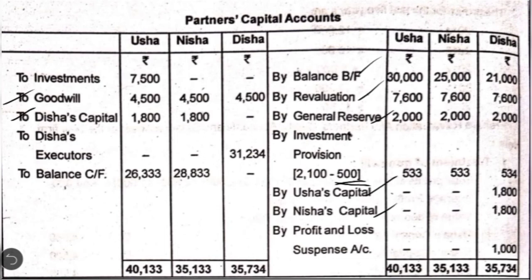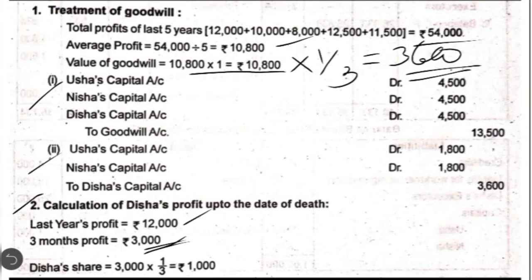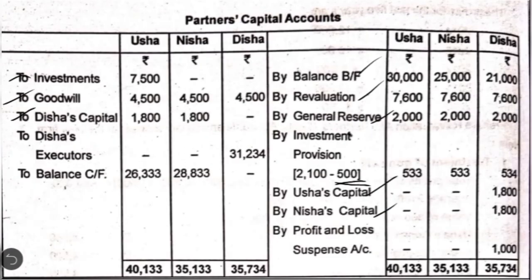There is one more adjustment for investment taken over. Who has taken over? Usha. So what is the entry? Usha's capital account debit to investments account. So you have to write it on the debit side. Then you have to also write one more item, that is the deceased partner's share in the expected profit amounting to 1,000. So we are going to write it as by profit and loss suspense account. Here we have shown in the working note the deceased partner's share in the expected profit amounting to rupees 1,000. The same amount is written in the capital account.